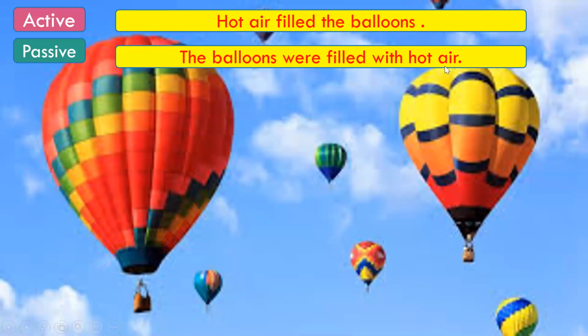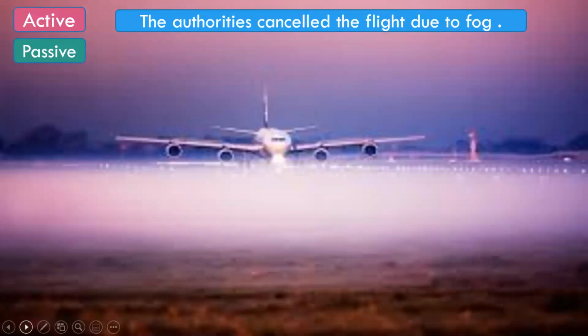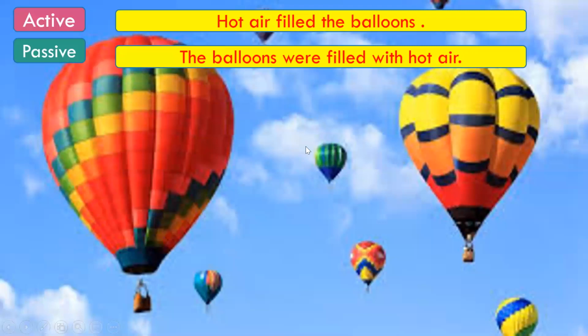Hot air was the subject here, and it will become the object. Don't raise your hands now, just understand first. The balloons is the object, and it becomes the subject in the new sentence. Here we can use by hot air also, but with looks more proper.